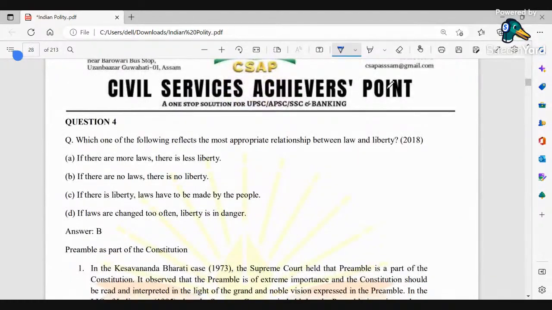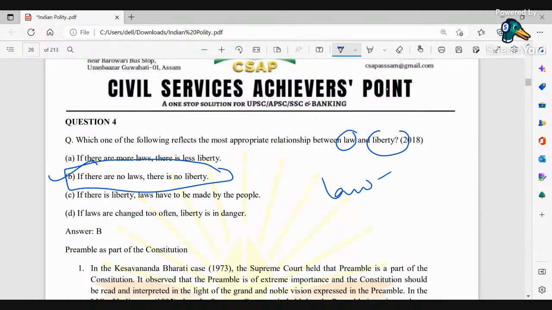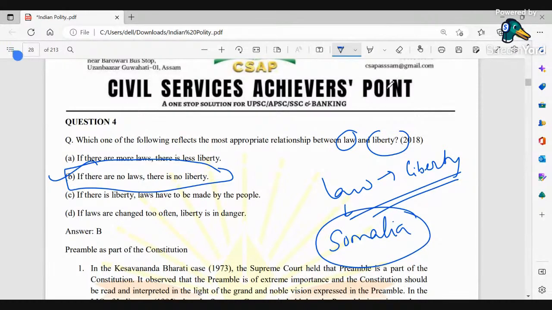Question number 4. Which one of the following reflects the most appropriate relationship between law and liberty? If there are no laws, there is no liberty. If there is no law in a country, then obviously you cannot talk about liberty. There is prevalence of lawlessness. Take the example of Somalia. Why is a country like Somalia today very disrupted?